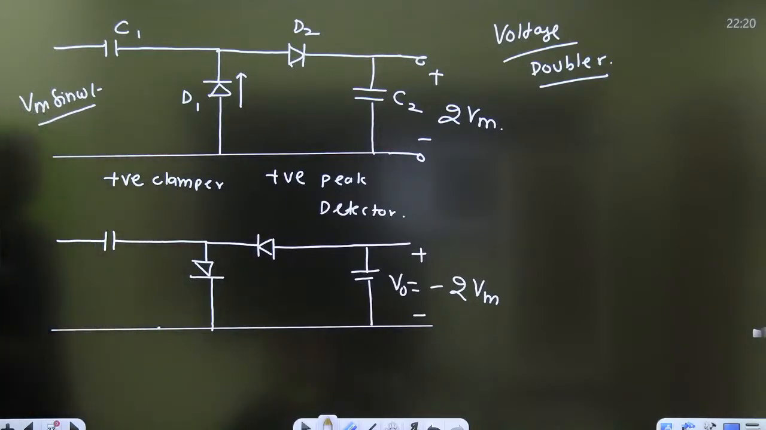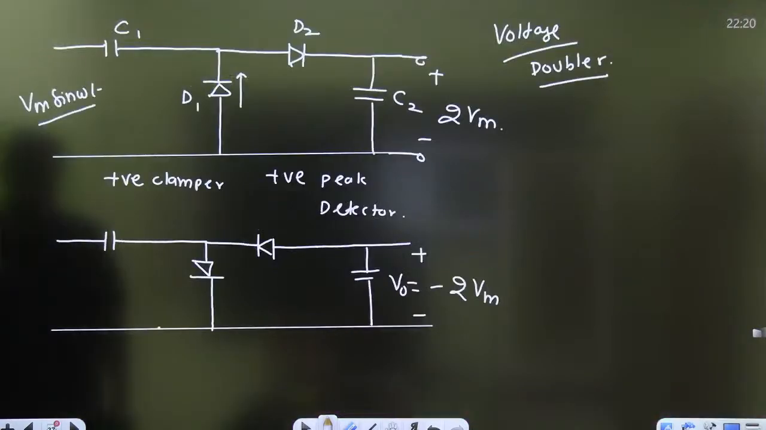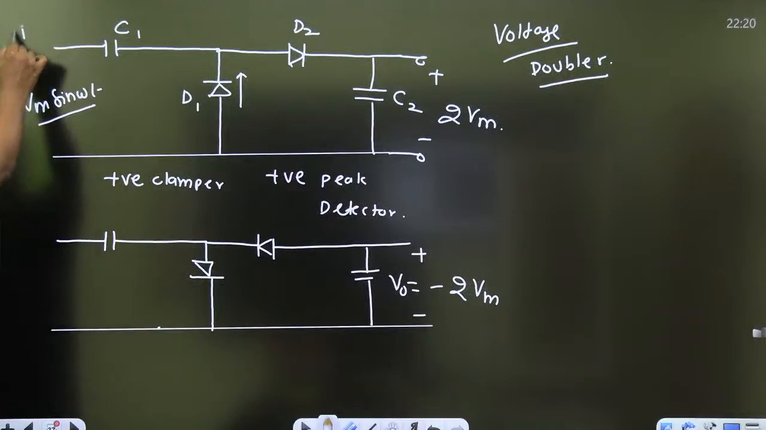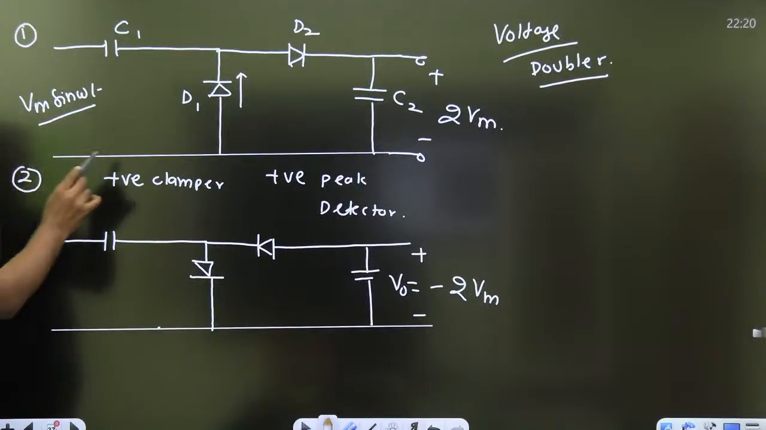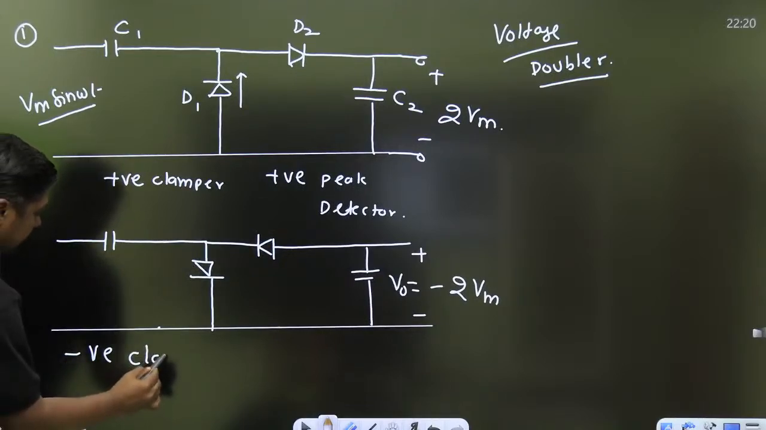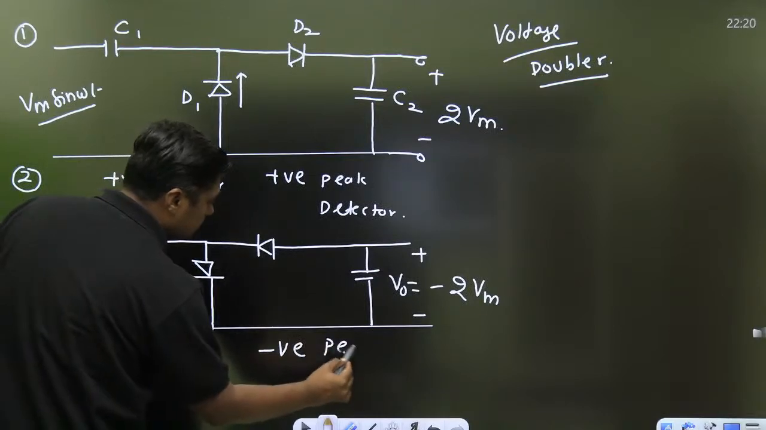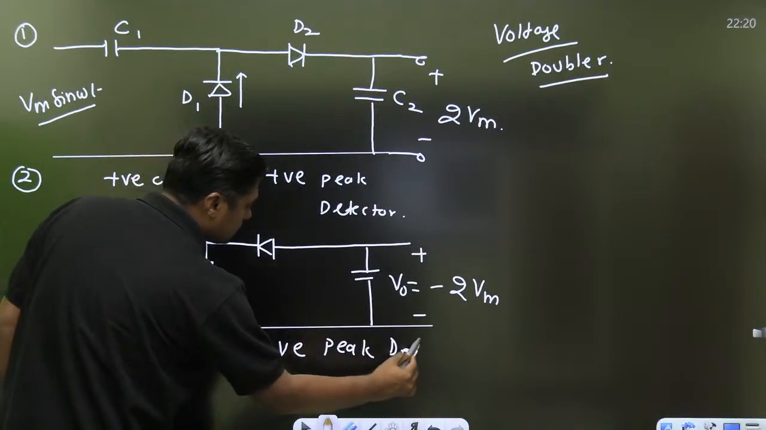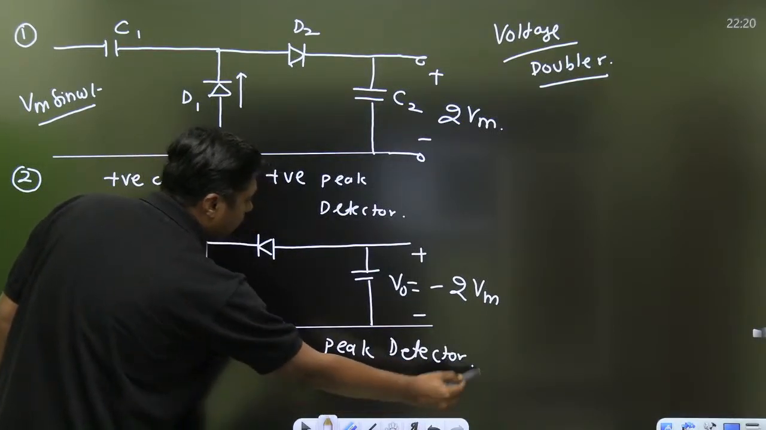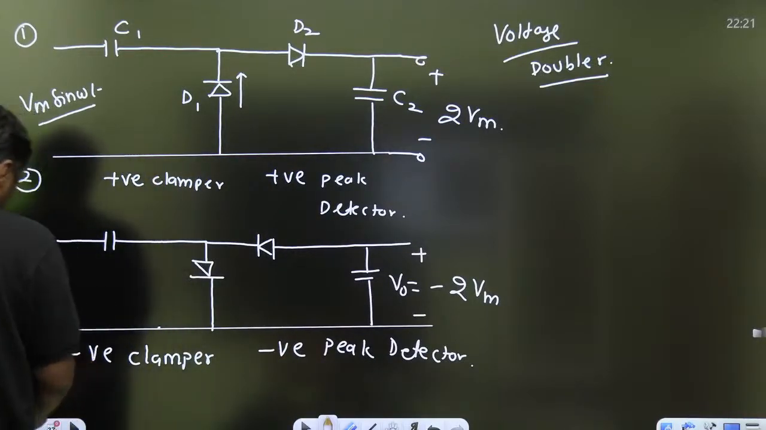Now next one. So bias negative clamper, this is the negative voltage doubler. Two diagrams, first one, second one. Always remember: positive clamper, positive peak detector. Negative clamper, negative peak detector.